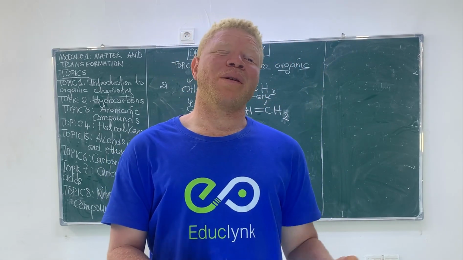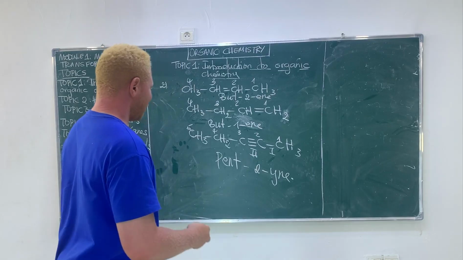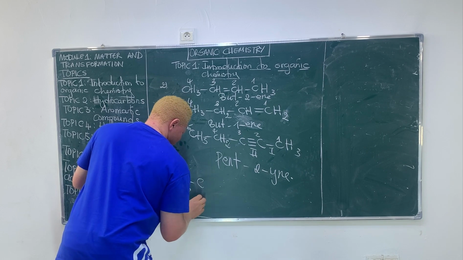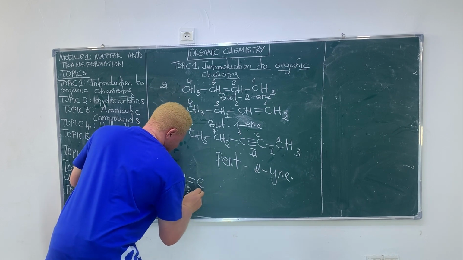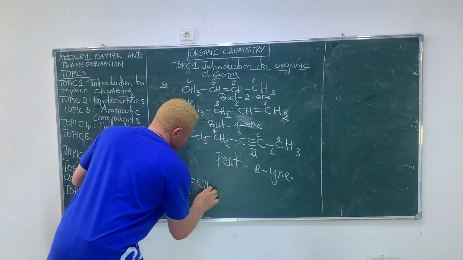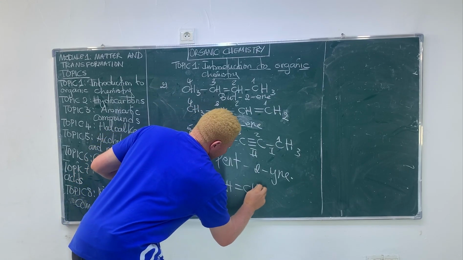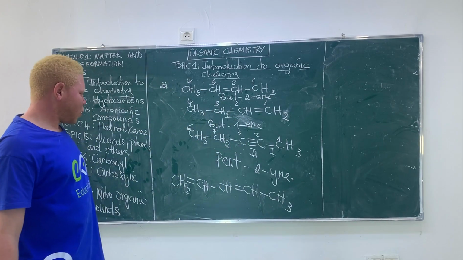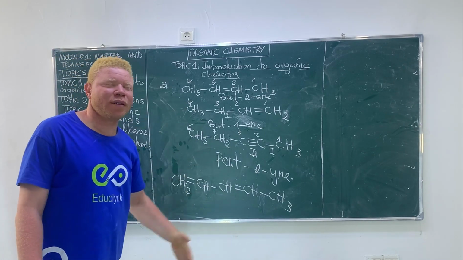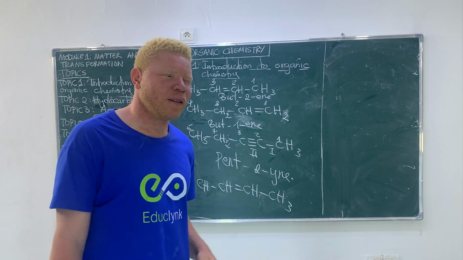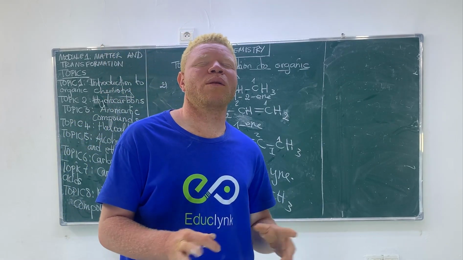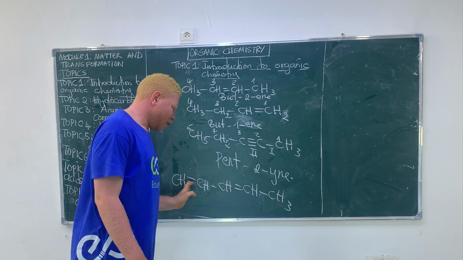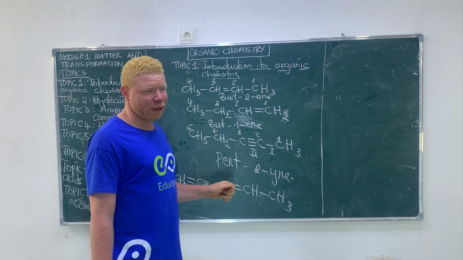So consider this organic compound. Here is a bit tactical. The organic compound is CH3, CH, double bond, CH, CH, double bond, CH2. Voila. You see, this compound is not like the other ones, even though it's similar. The compound now has two double bonds. The first double bond is on position 1, the second double bond on position 3.